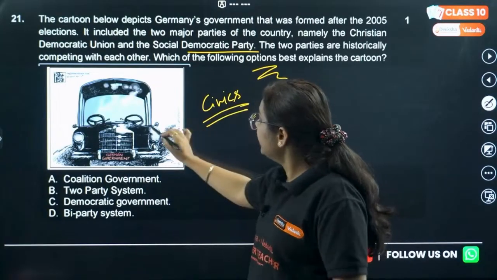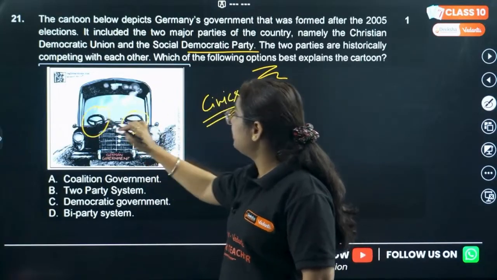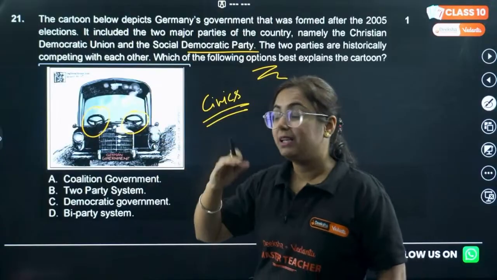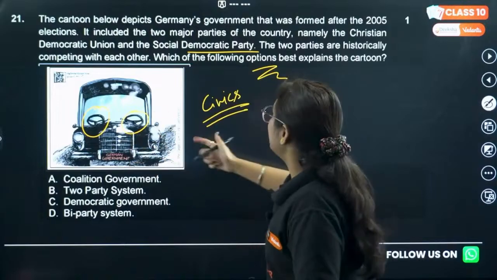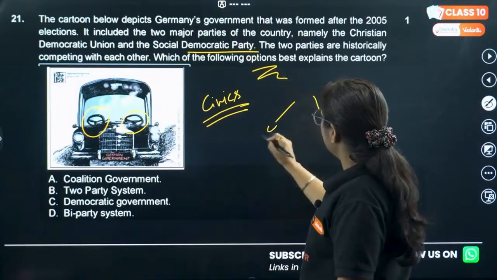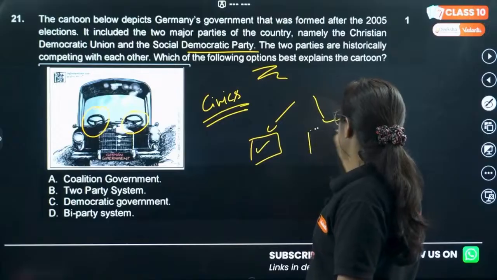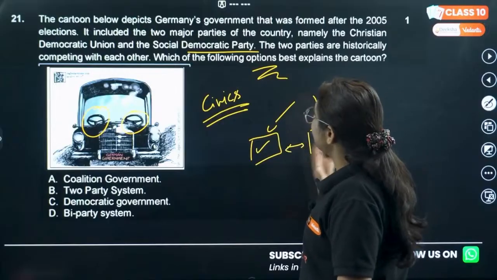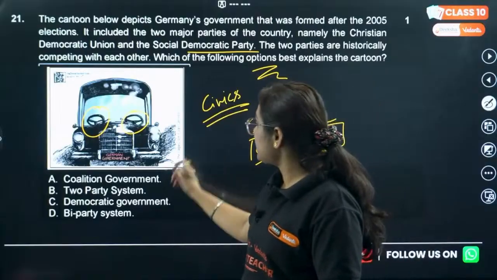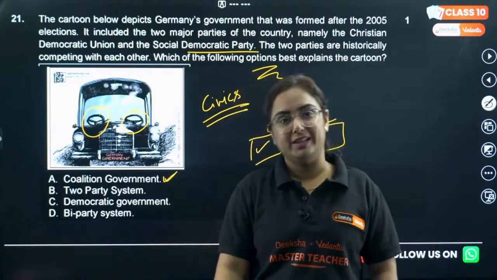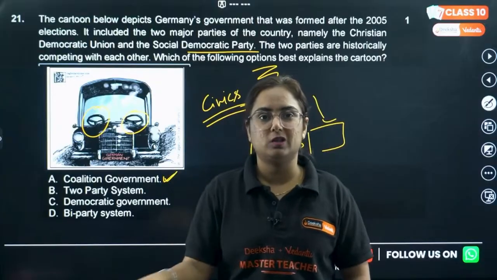Okay, here you can see a car with two steering wheels. Basically, they wanted to tell that there are two types of political parties competing with each other for a long period of time. Now, what happened in a particular year? They started forming a coalition government. Will it run? No, not at all.